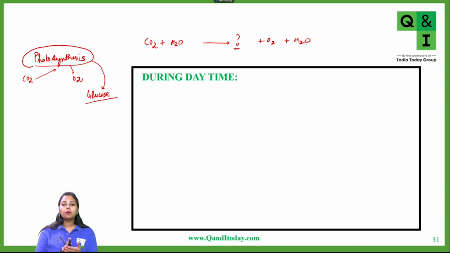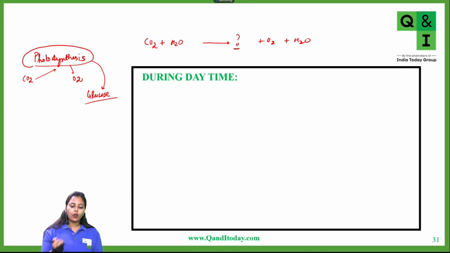In both plants and animals, glucose is finally derived. In animals, we take complex sources and digest them to form glucose, whereas plants automatically manufacture glucose themselves. Whether it is plant or animal cells, the fate of glucose is the same.